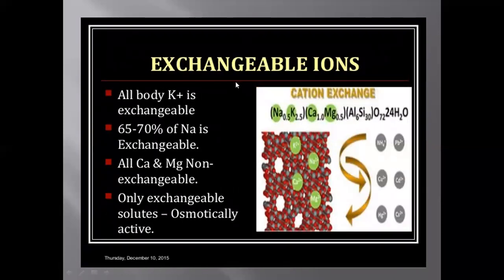Then there are exchangeable ions. All body potassium ions are exchangeable. 65 to 70% of sodium ions are exchangeable. Calcium and magnesium are non-exchangeable.